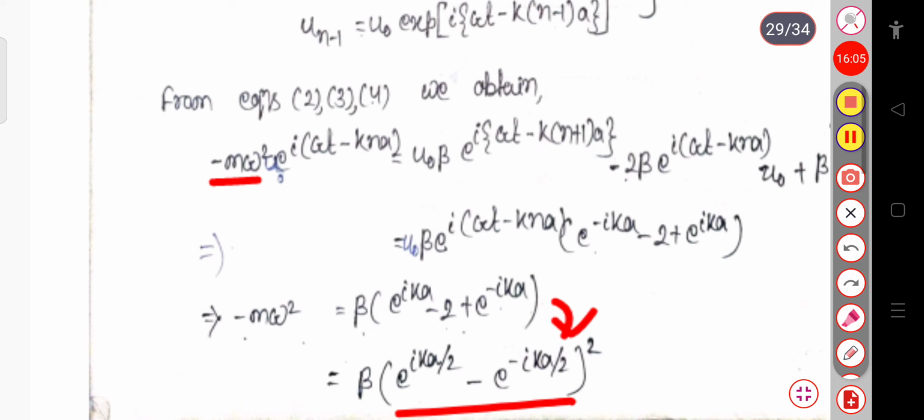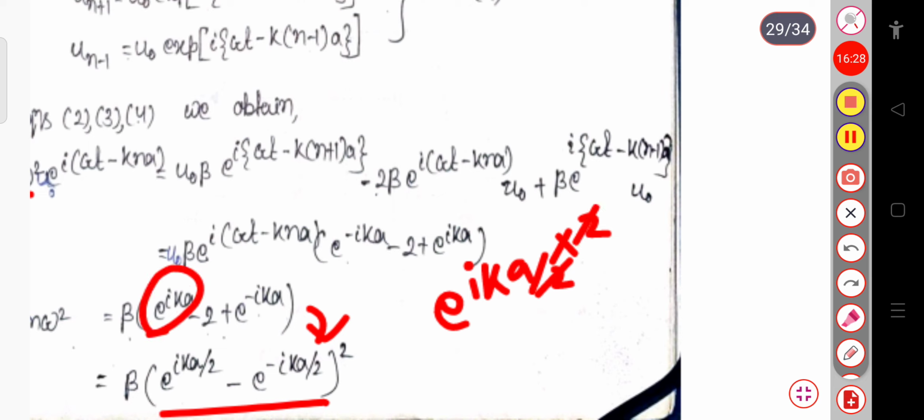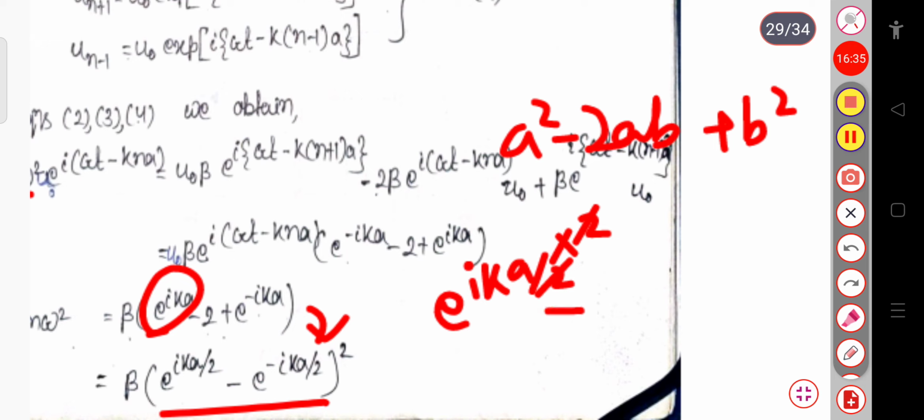You can see from this expression, if we take the square of this, this will be exponential ika by 2 minus exponential minus ika by 2 whole square. This is in the form of a minus b whole square. So the first term will be a square, that is exponential ik, where the 2 gets cancelled. Again, our formula is a square minus 2ab plus b square. So in place of minus 2ab I will write minus 2 into exponential ika by 2 into, in the b term, exponential minus ika by 2.